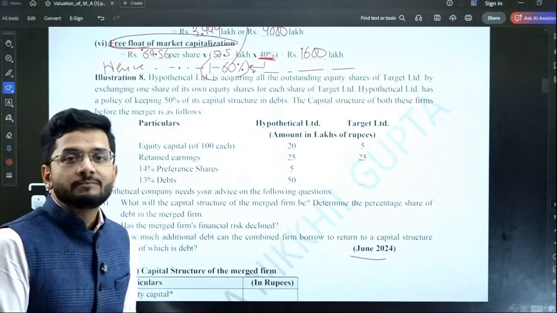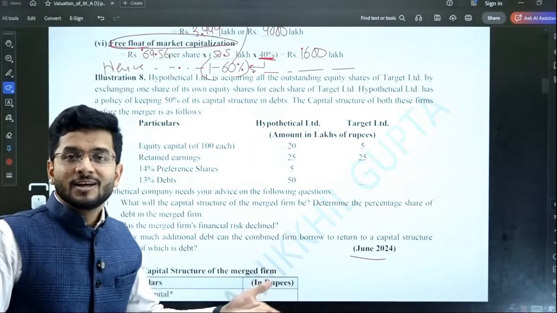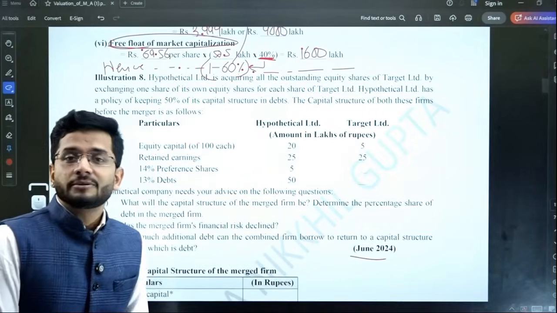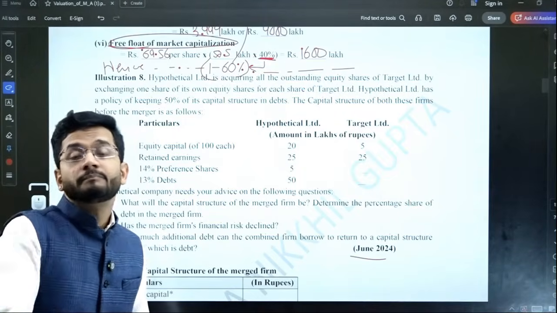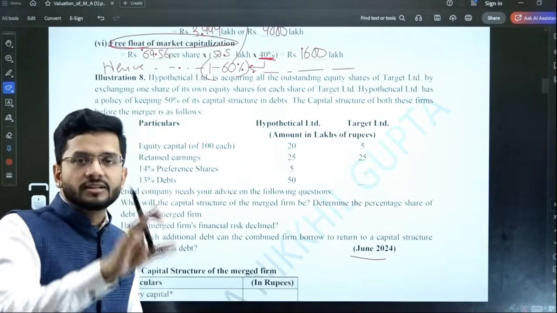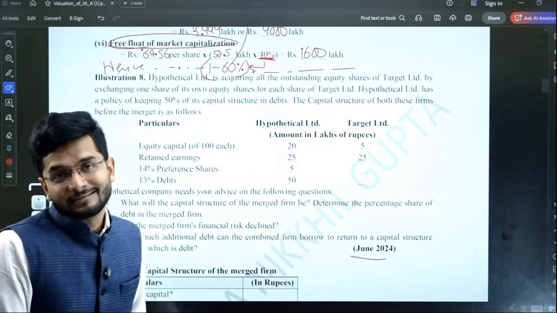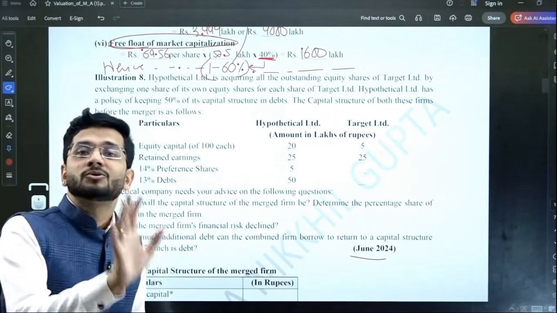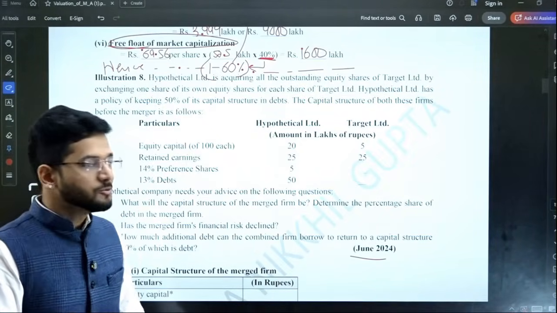Oh, what kind of a question is it? After completing the question, you yourself will say, oh, it was so easy. Only the wordings of the question have been changed so as to confuse you or create panic in your mind. That panic is created by the examiner. But the question is very simple, and the answer is also very simple. But most of the students were unable to attempt this question when it came in the examination. So guys, let's do this question.